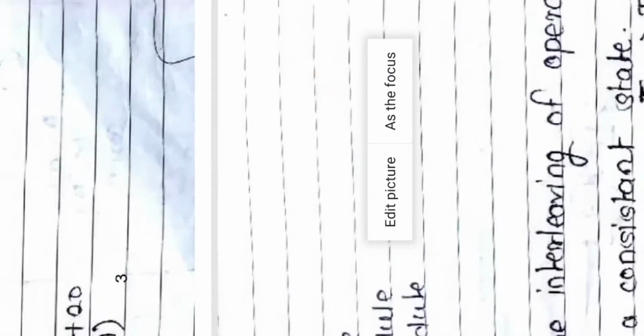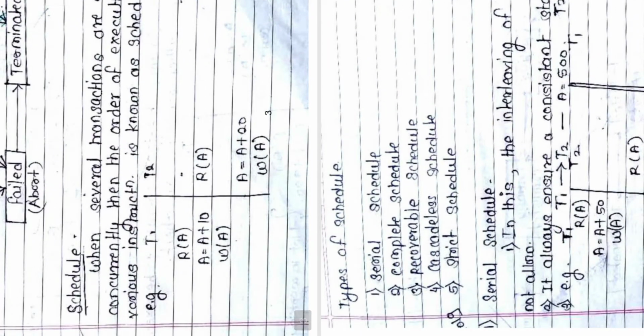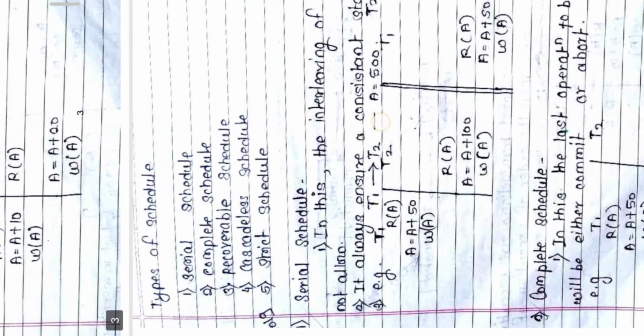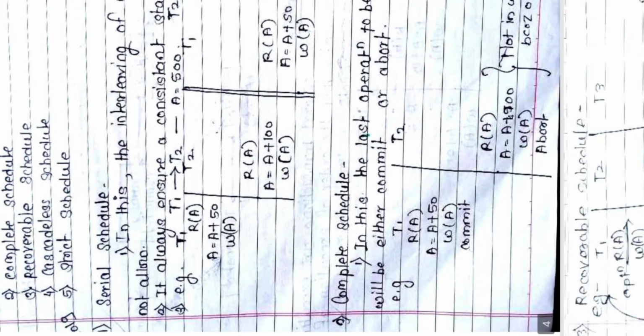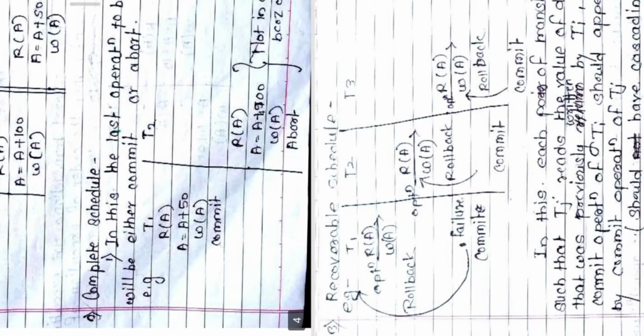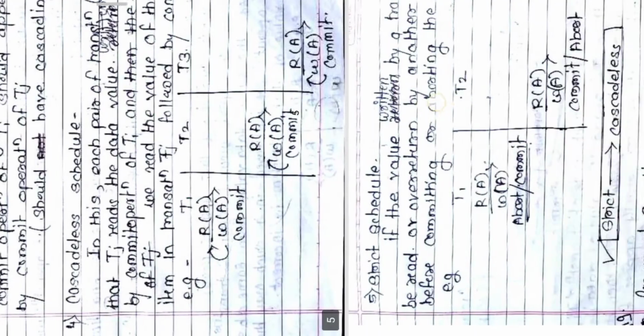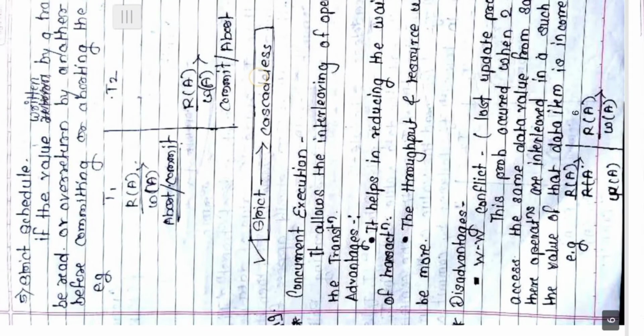Then we have talked about the types of schedules. A schedule is nothing but several transactions getting executed concurrently or serially. There are these types of schedules: serial schedule, complete schedule, recoverable schedule, cascadeless schedule, and strict schedule. All these types we have seen. What do you mean by serial schedule, complete schedule, recoverable schedule, cascadeless schedule, strict schedule?